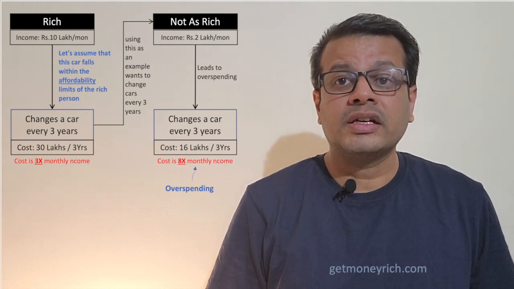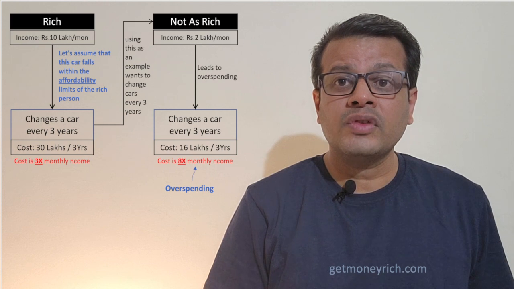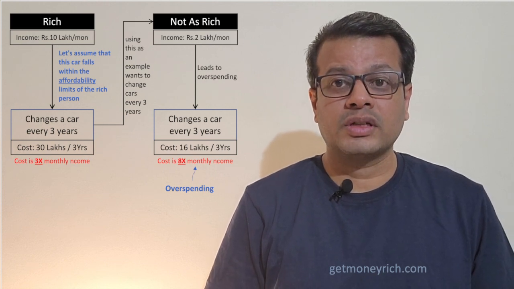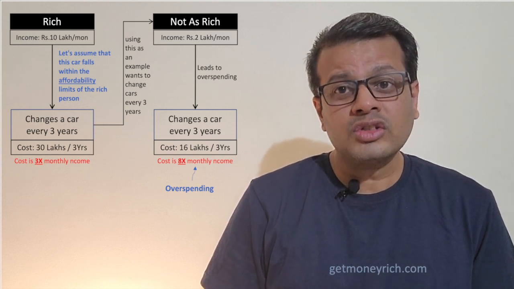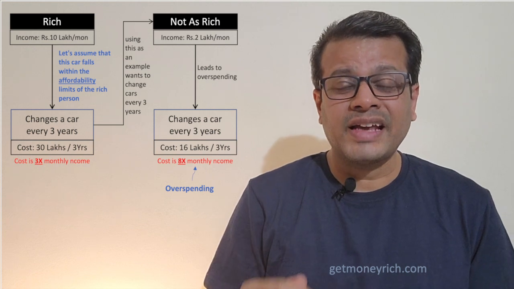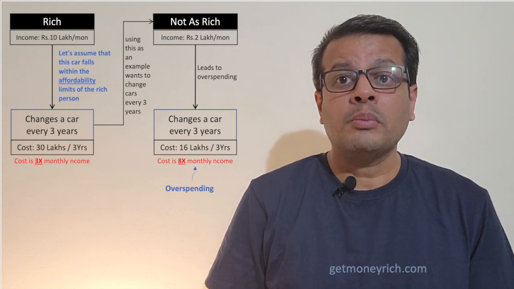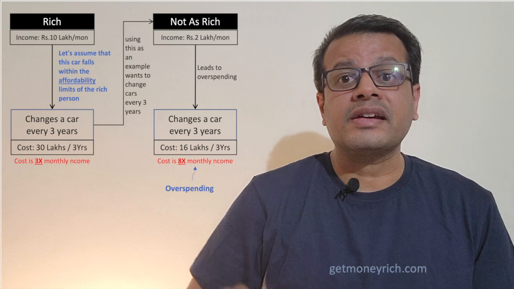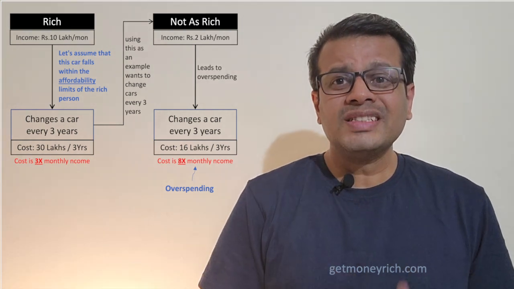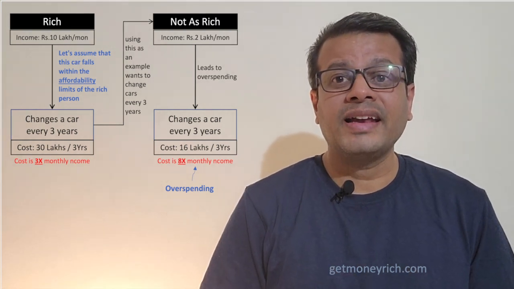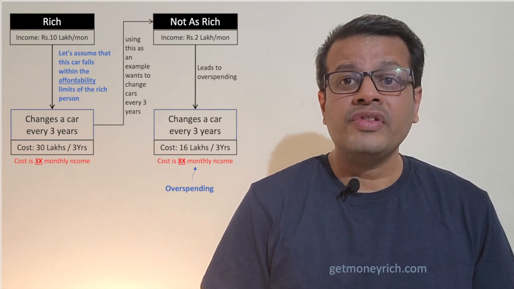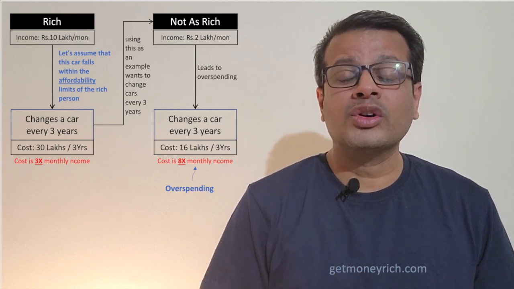On one hand, the rich person is buying a car which was 3 times his monthly income, and now this not so rich person, though he's buying a slightly less expensive car, still that car is 8 times his monthly income. So this is an example which highlights how we middle class people overspend money.